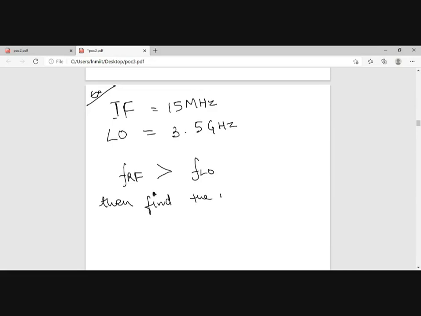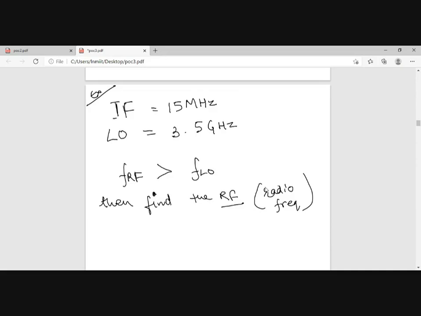First thing is find the RF, the transmission frequency, or I can say the frequency received. Okay, radio frequency. What will be my RF?